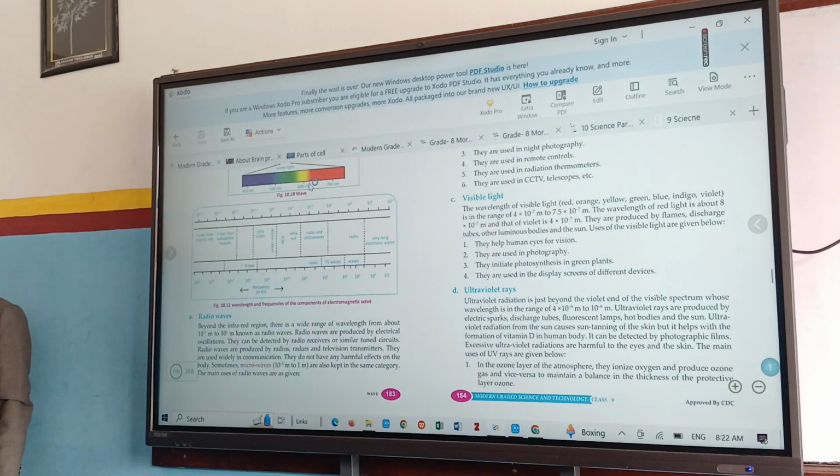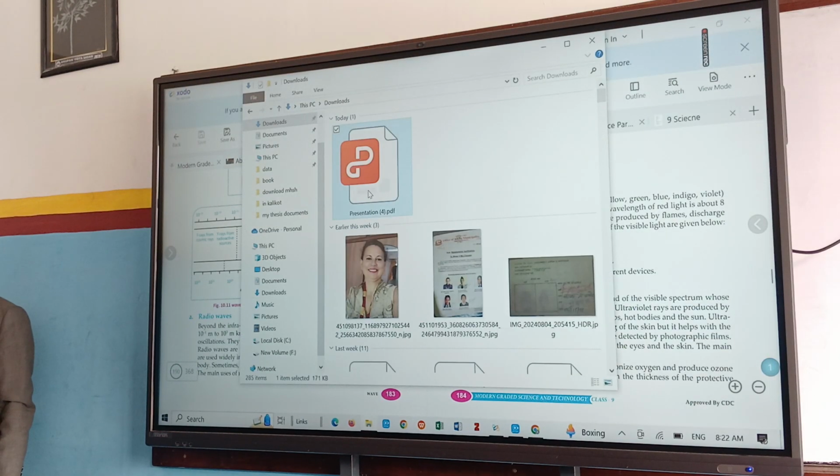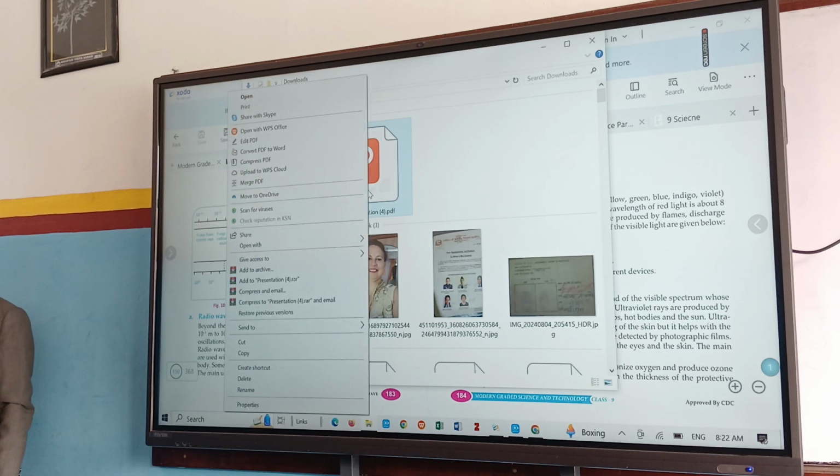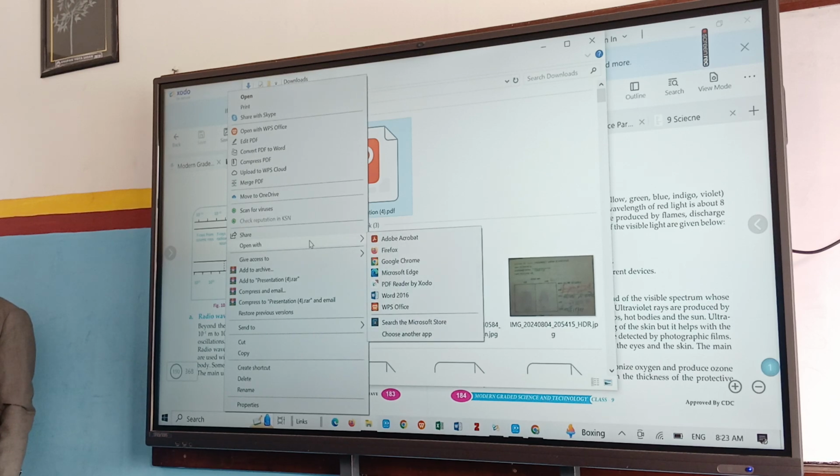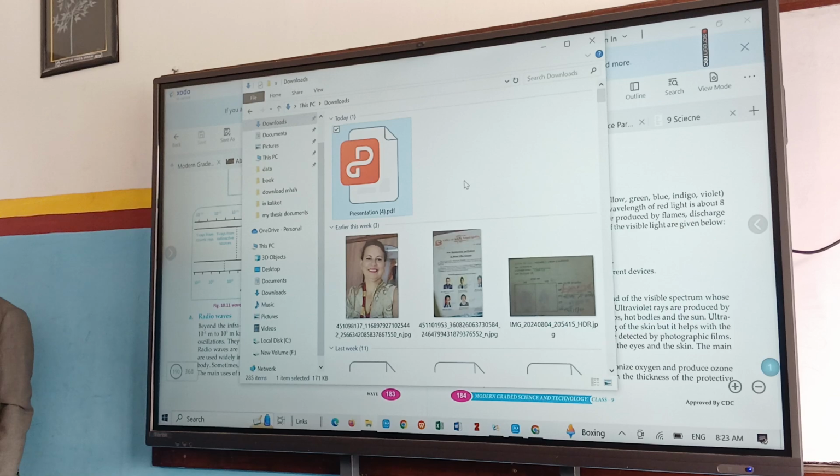Whether it is possible to open from the next one or not. It is open with Google Chrome. Adobe Acrobat is there. Why did you make this PDF file?